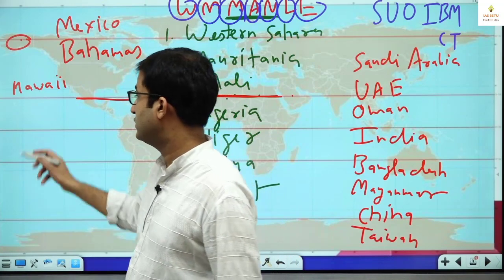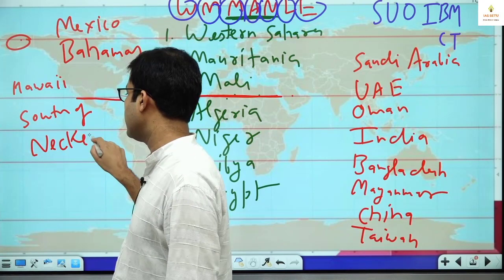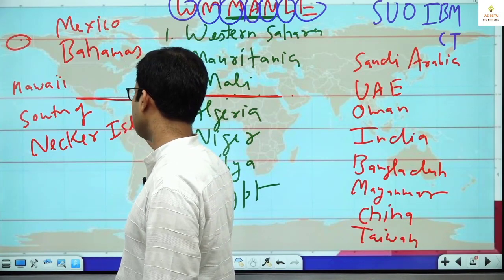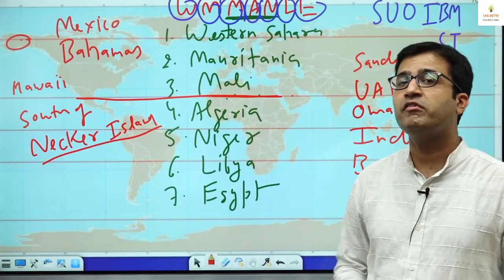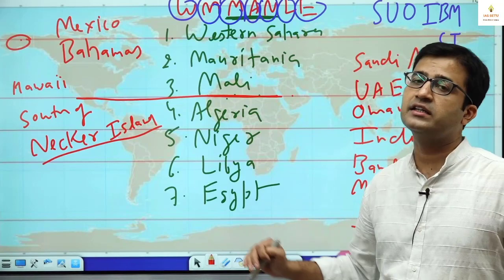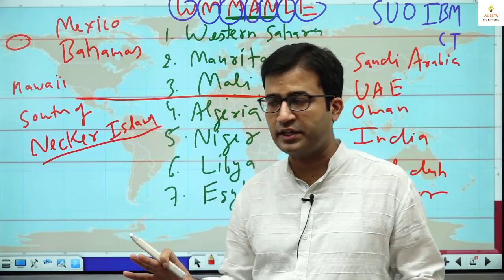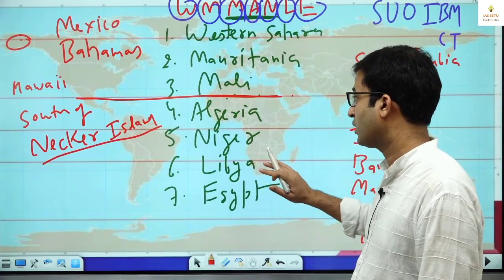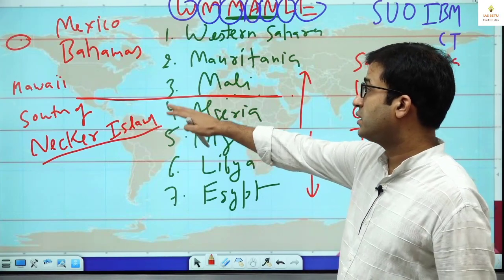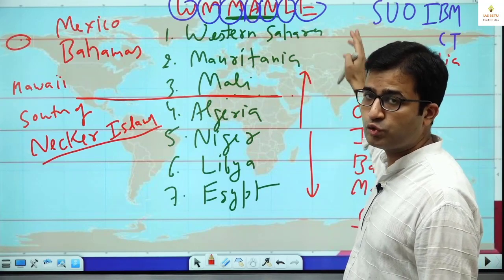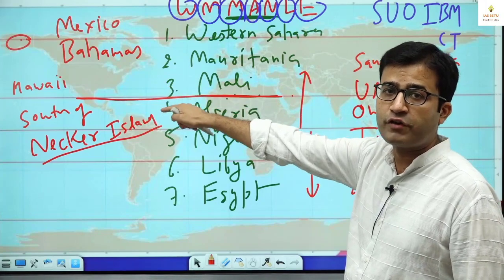It just passes south of Necker Island. So this Necker Island is part of Hawaii Island group, and south of Necker Island this Tropic of Cancer passes. So we can have an idea that Hawaii Island is a tropical area, Tropic of Cancer in northern hemisphere. See, equator के north में northern hemisphere, this is southern hemisphere. So this is Mexico, Bahamas, WM, MAN, LE, SUO, Saudi Arabia, UAE, Oman, India, Bangladesh, Myanmar, China, Taiwan, then Hawaii Island, south of Necker Island.